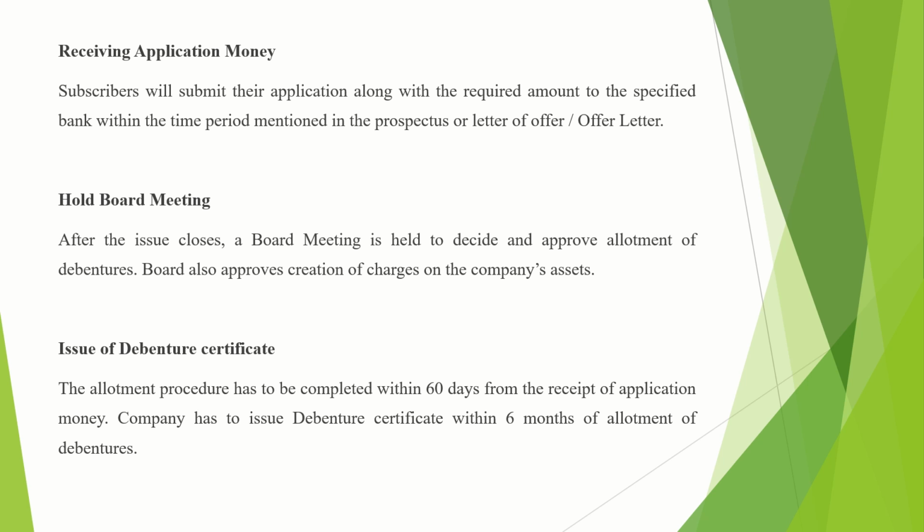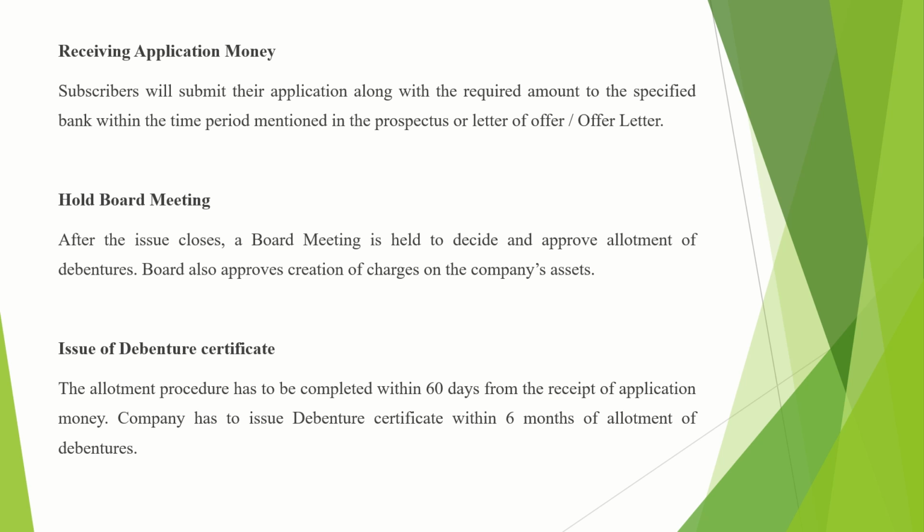What is the procedure to be followed? How many debentures are to be allotted? Everything is decided in this board meeting. The board also approves the creation of charges on the company's assets. If the company is issuing secured debentures, then a charge on the asset is to be created. How that charge is to be created and for what amount are all decided in this board meeting.